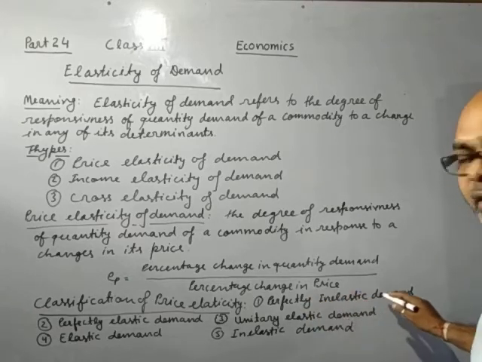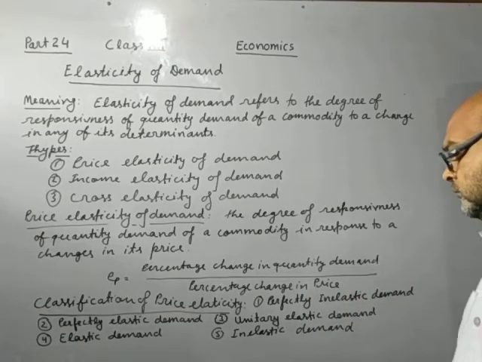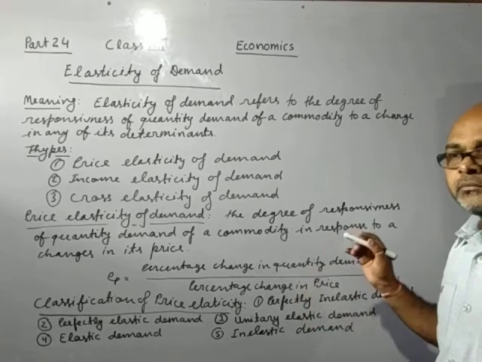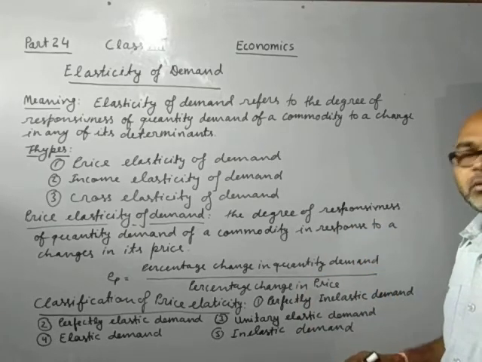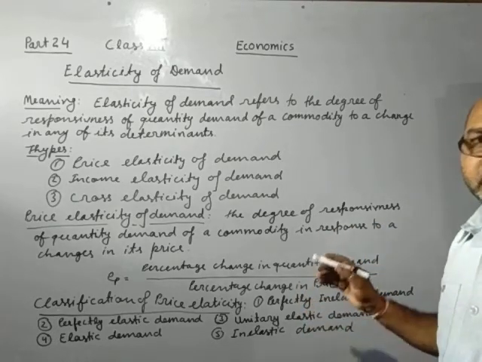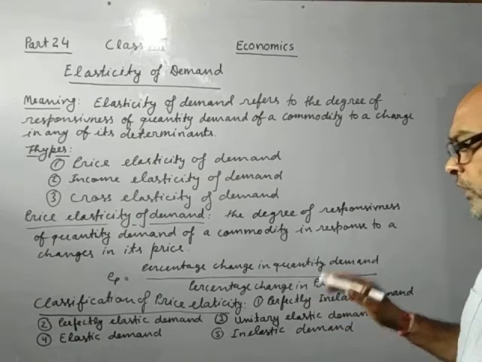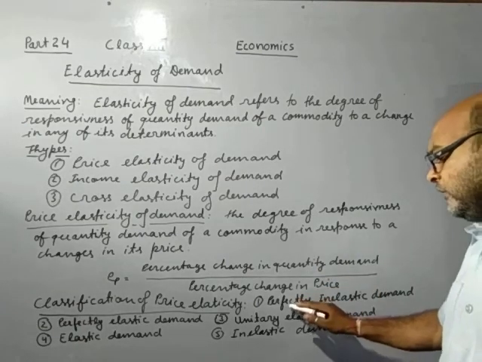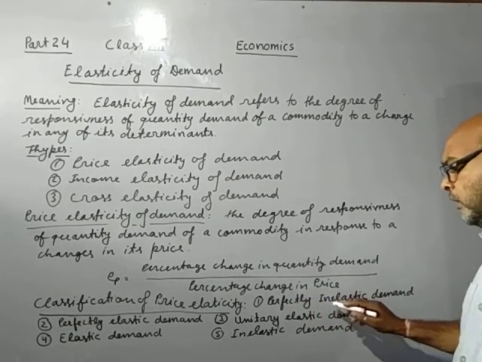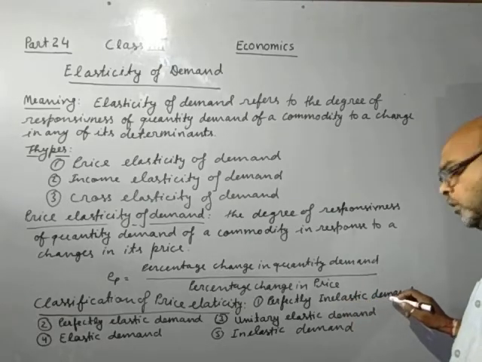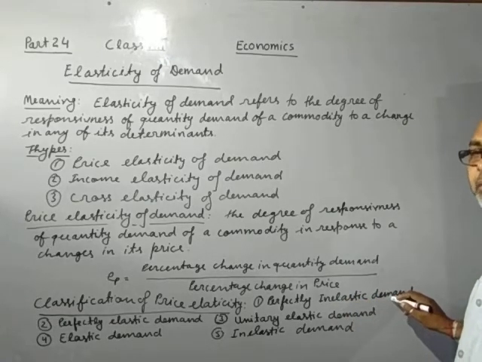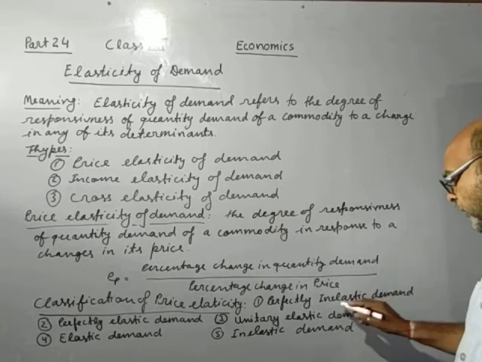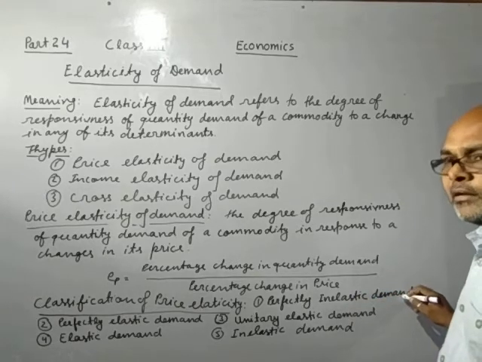Perfectly inelastic demand means either price falls down or price increases, but there will be no change in the quantity demand of the goods. That will be called perfectly inelastic demand.